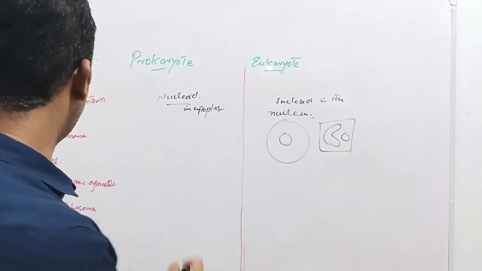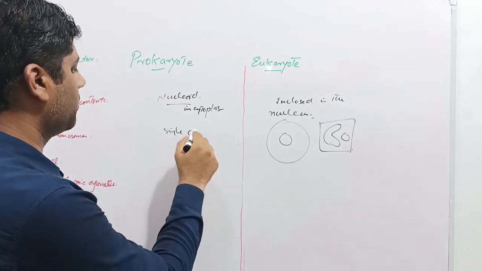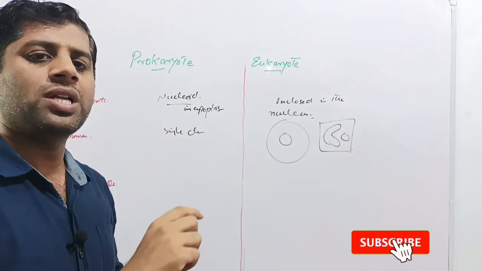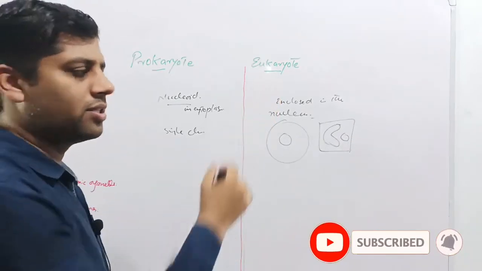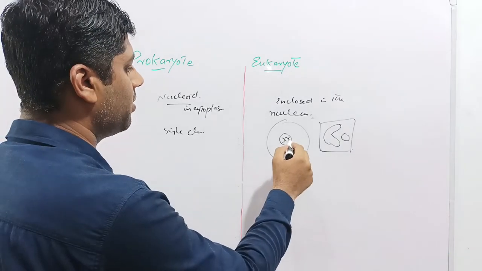So all of these eukaryotic organisms contain the nucleus, which comprises the nuclear contents, the genetic material. Next difference is the chromosome. In case of prokaryotes, there is a single chromosome. As we have seen in the diagram, the bacteria had a single chromosome which was lying in the cytoplasm. While in case of eukaryotes, the chromosomes are well organized and these are present in the nucleus in the form of pairs.